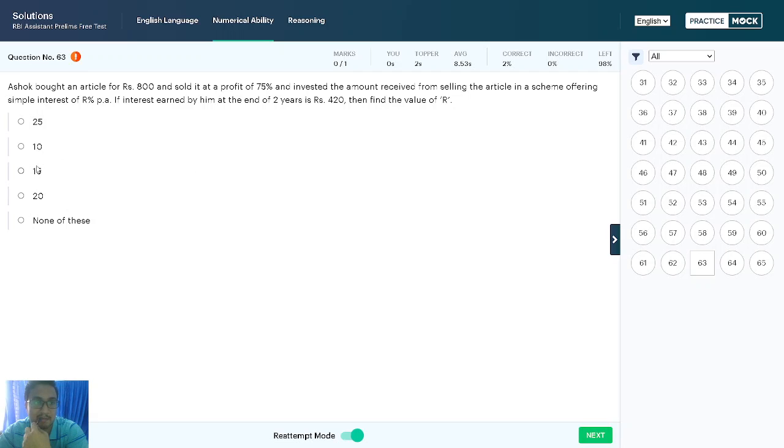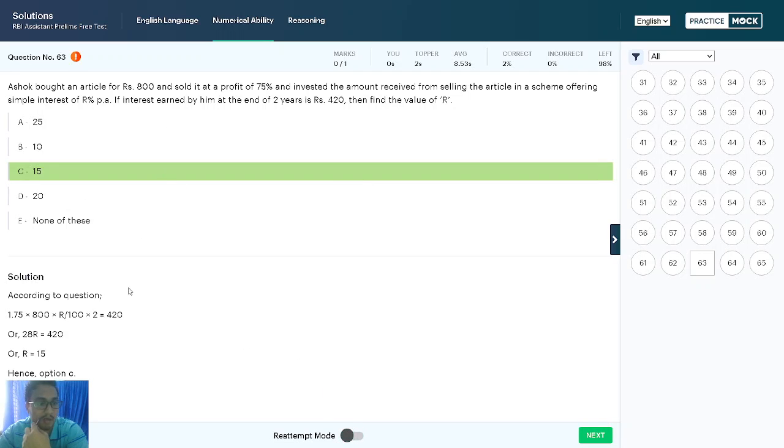And mensuration problem, and also profit and loss. See, by reading this question, you can feel that after selling, the profit amount is invested in the scheme, but it's a very simple problem.